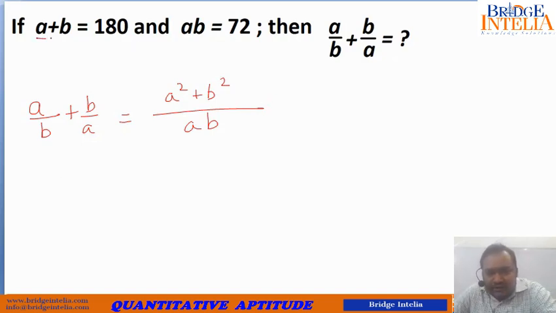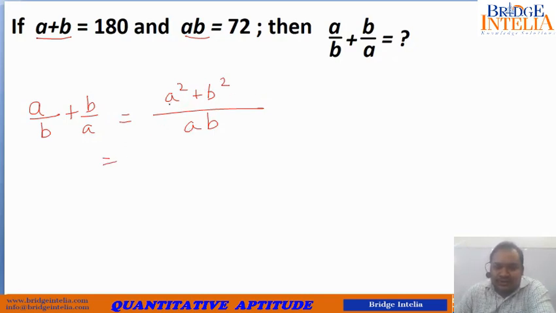You only know the values of a plus b and ab. That means whatever you are being asked to calculate, you have to express that in terms of a plus b and ab. But here we have a square plus b square, so that won't help unless the entire expression is in terms of a plus b and ab. You won't be able to solve this. So we are stuck now. So we have to transform this.